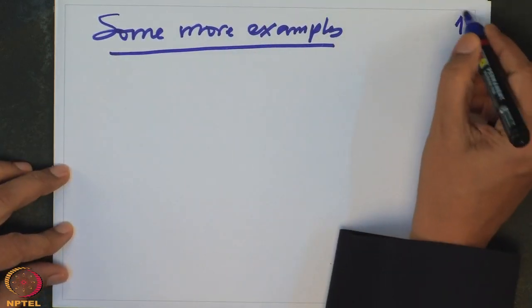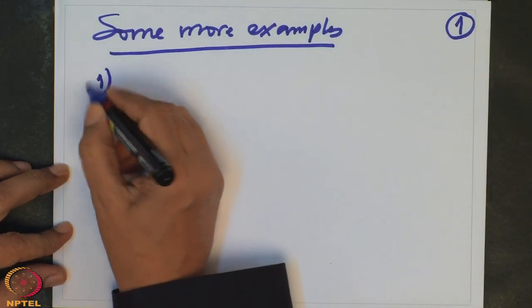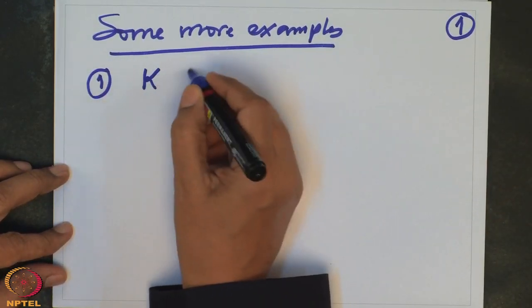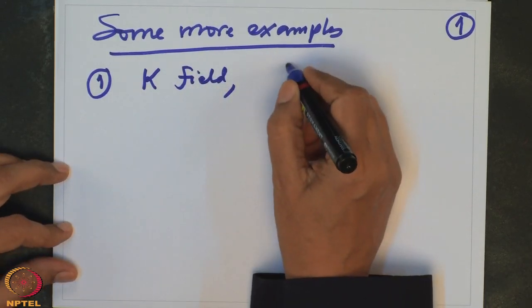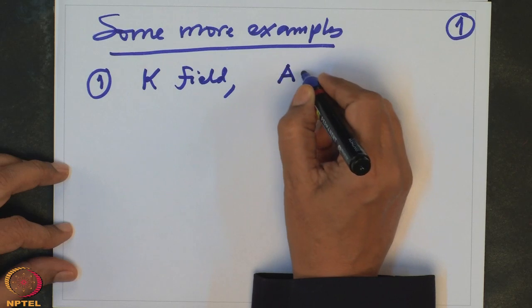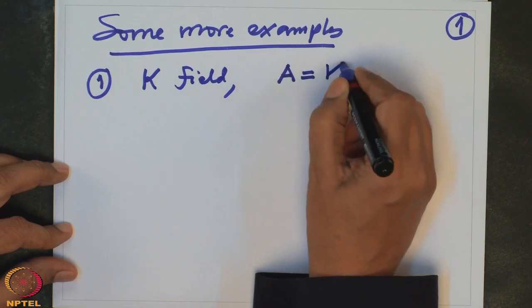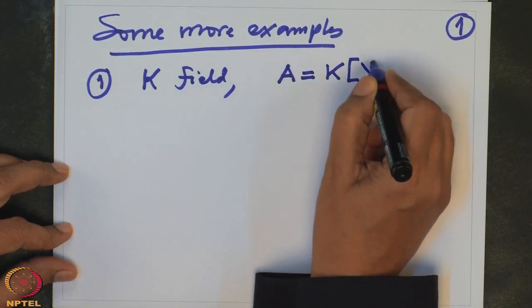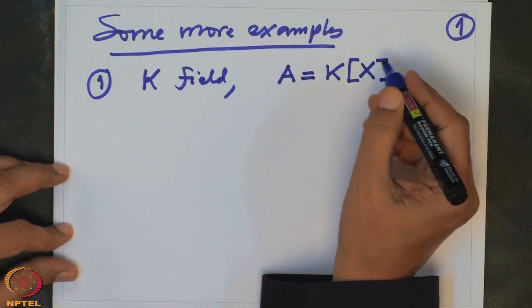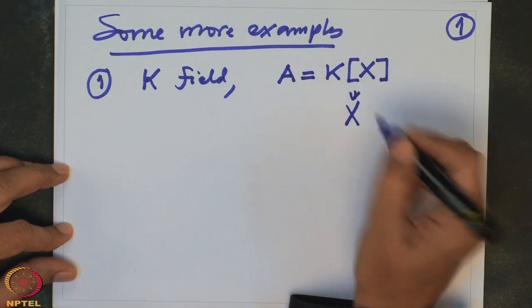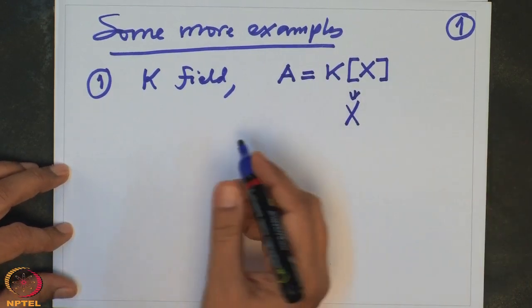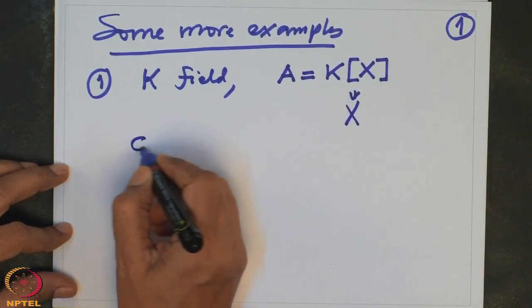So the first one is, K is a field, an arbitrary field, and let me take my K-algebra A to be the polynomial algebra K[X], and the element there is capital X. Then in this case what is the substitution homomorphism?